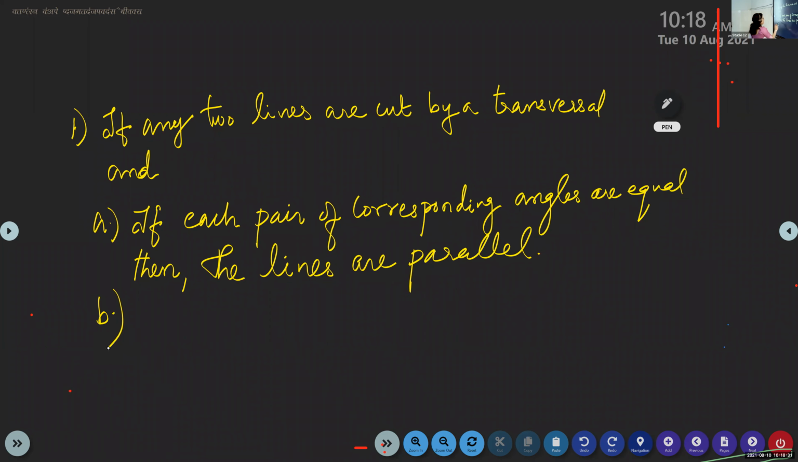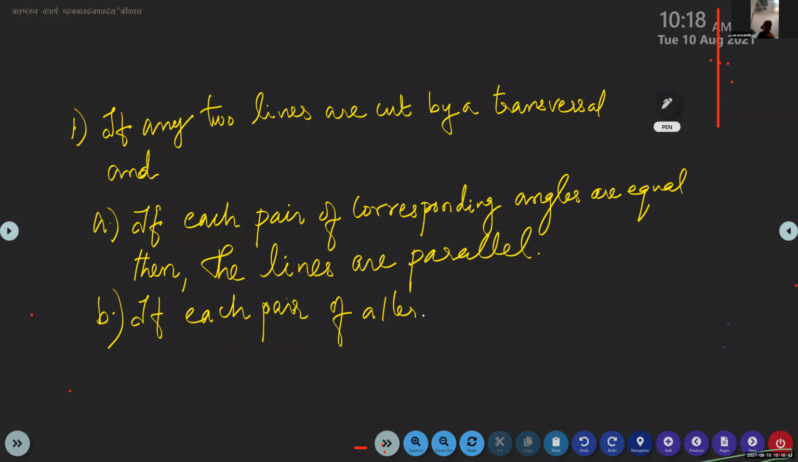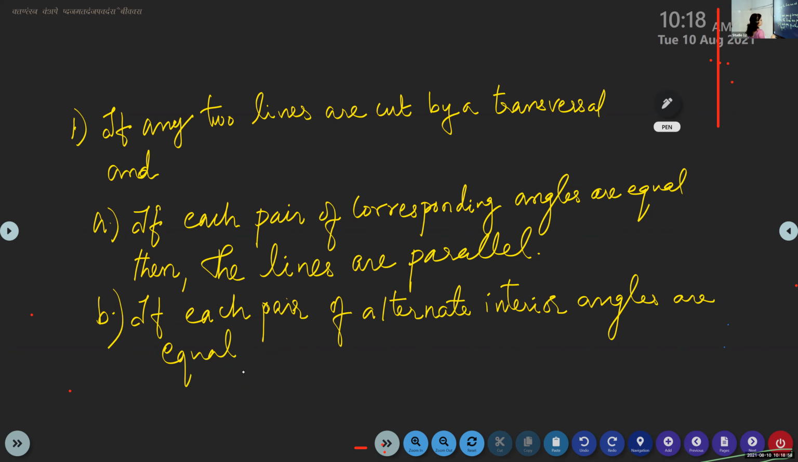So again, another one. You can say, if each pair of alternate interior angles are equal, then the lines are parallel. You need not check all the conditions, at least one set. That is, if alternate interior angles are equal, then you can conclude that the lines are parallel.